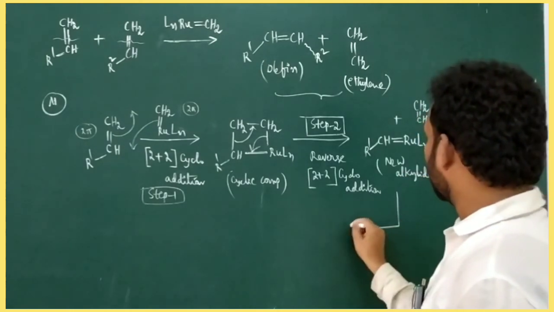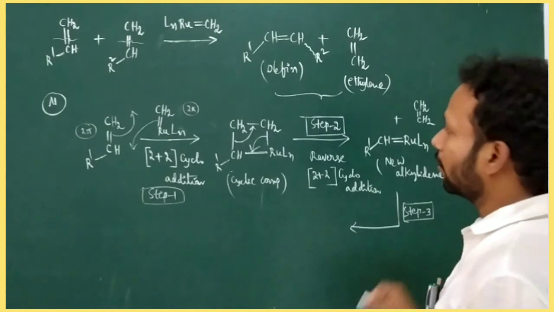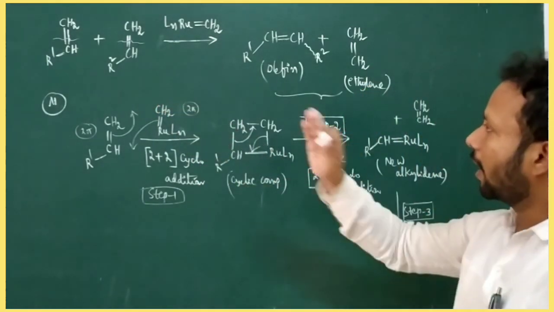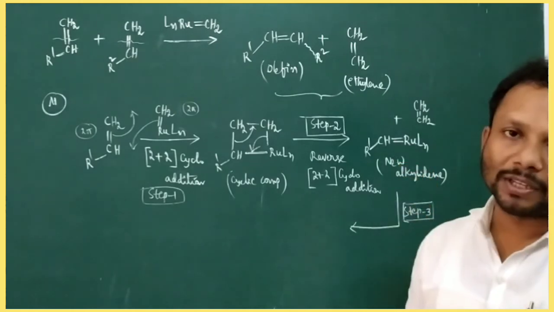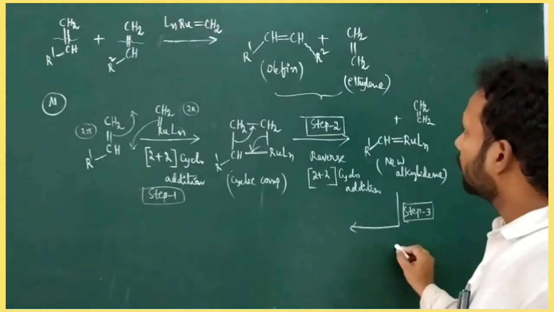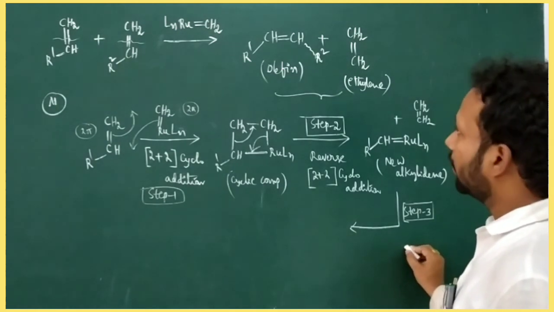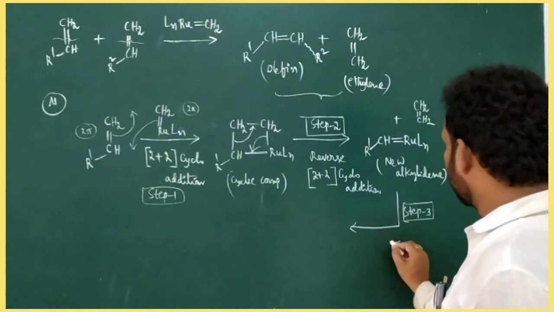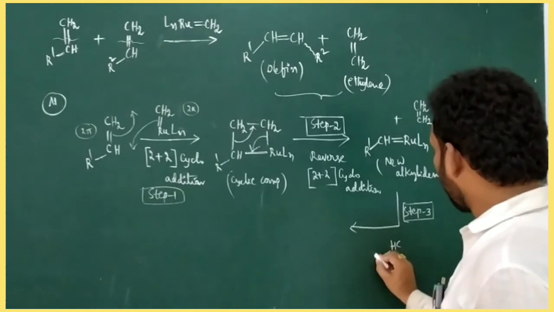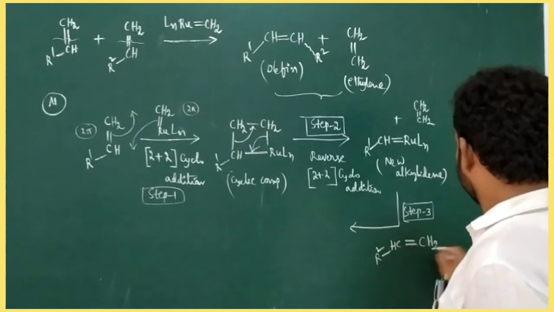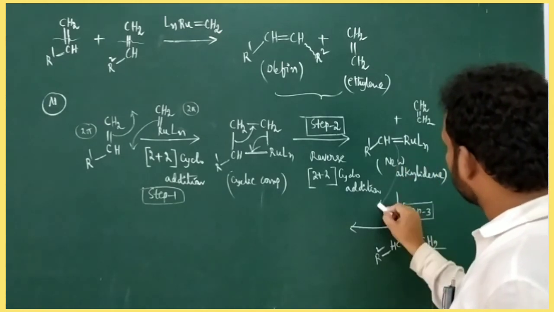Here the newly generated alkylidene is involved in step 3 with the second olefin. Again a 2 plus 2 cycloaddition reaction takes place between these two pi systems. So I write the second olefin structure RHR2 double bond CH2. Both are 2 pi systems.